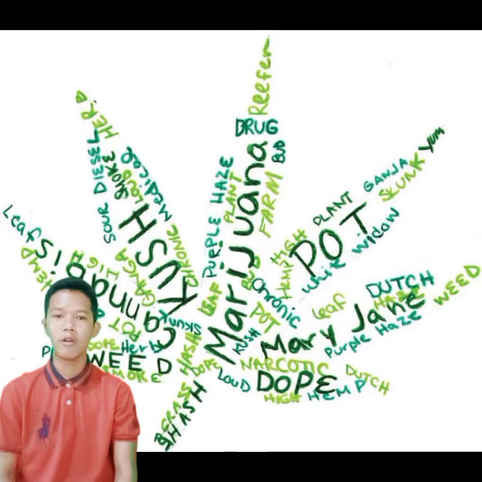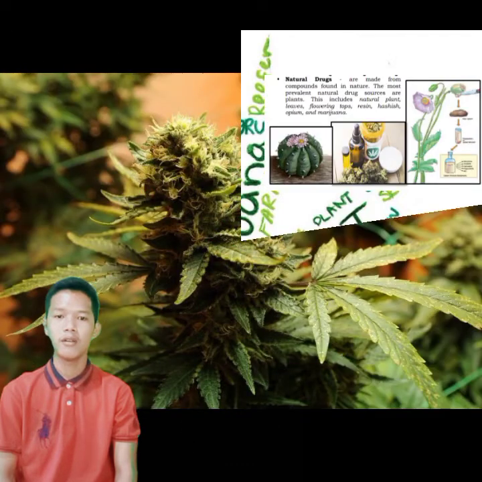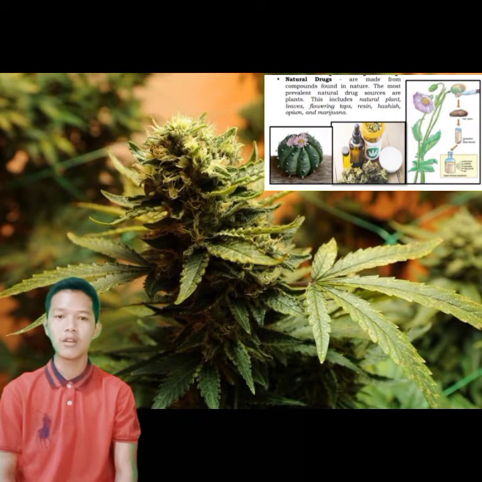Natural drugs are made from compounds found in nature. The most relevant natural drug sources are plants. This includes natural plant leaves, flowering caps, ricin, opium, and marijuana.